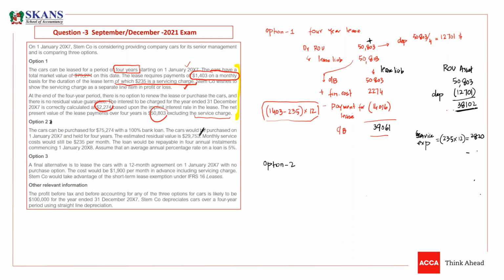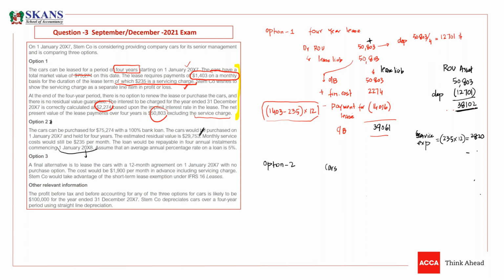The loan would be repayable in 4 equal annual installments commencing on 1st Jan X9. My year end is 31st December X7, and the installments will start from the next year. Assume the average annual percentage rate on loan is 5%. So what we need to do, guys, is very simple. We need to book cars here.